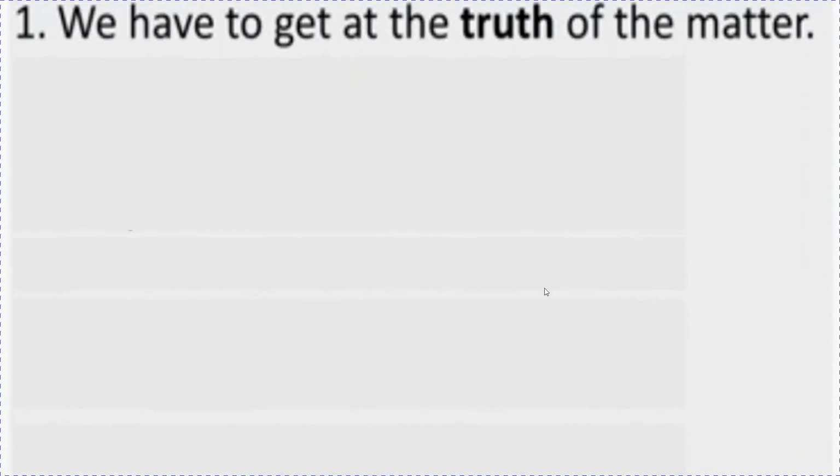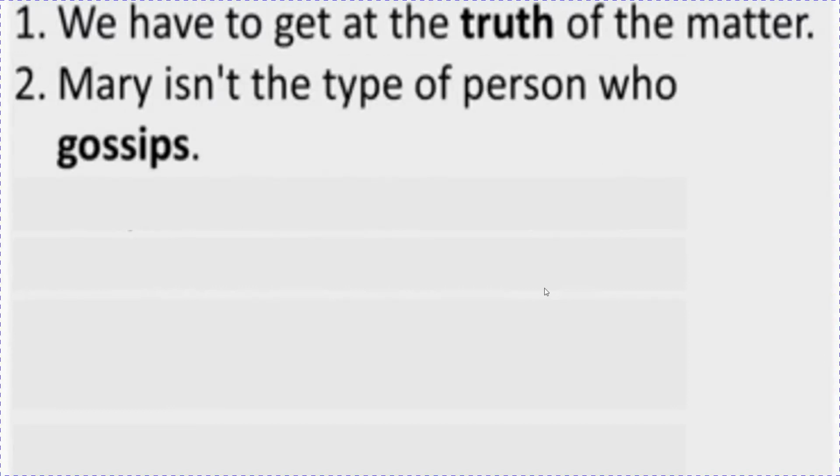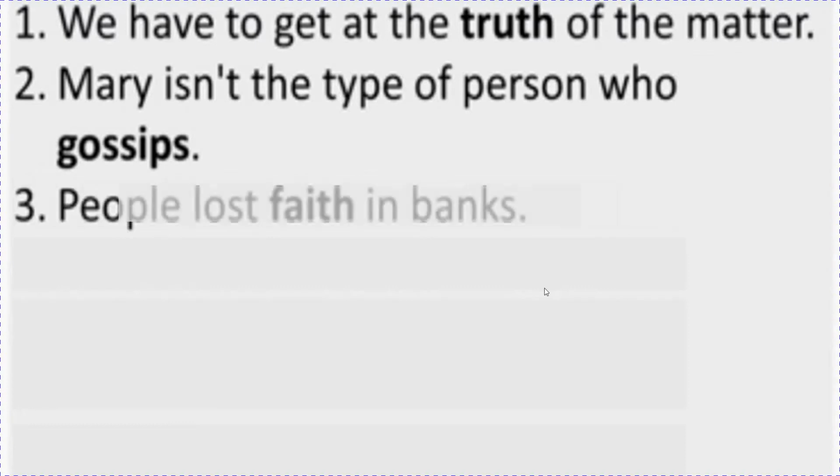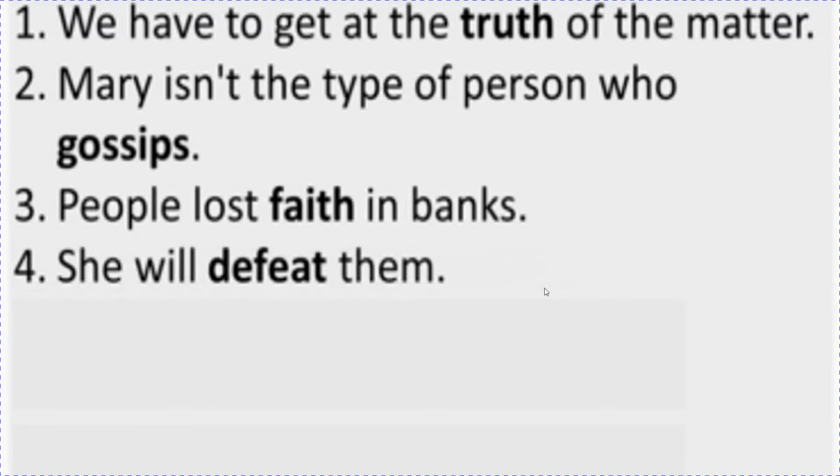Let us see four more examples in the sentences. We have to get at the truth of the matter. Children, what is the common noun of, or you can say adjective of truth? It is true. Mary isn't the type of person who gossips. So, gossip is again an abstract noun. Third one is people lost faith in banks. Faith is an abstract noun.